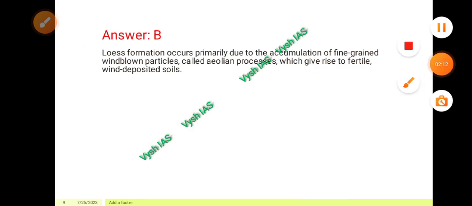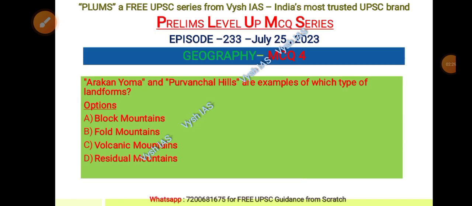Answer is B. Loess formation occurs primarily due to the accumulation of fine-grained wind-blown particles through aeolian processes, which give rise to fertile wind-deposited soils, right? Now let us see the next question.